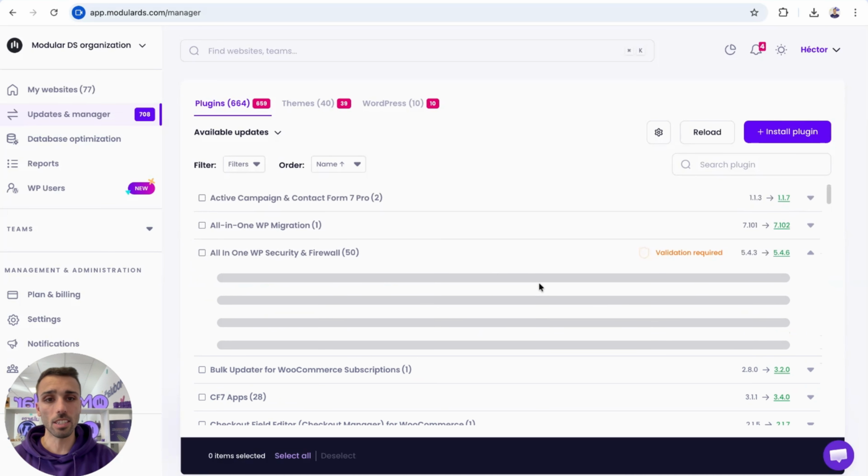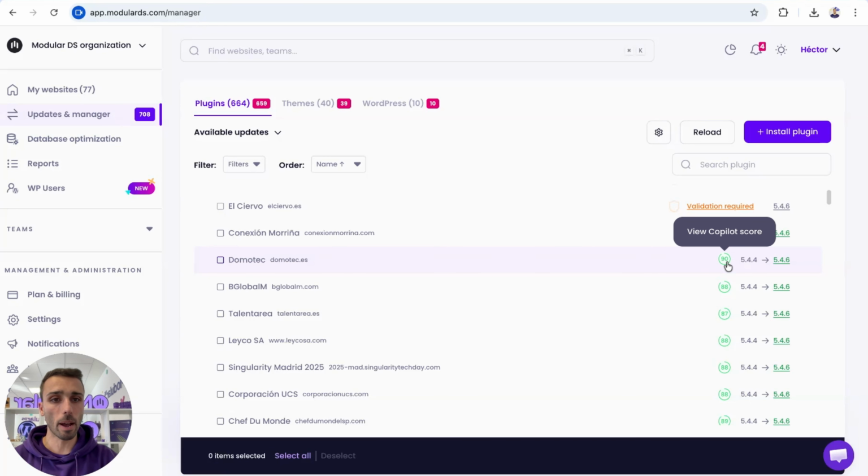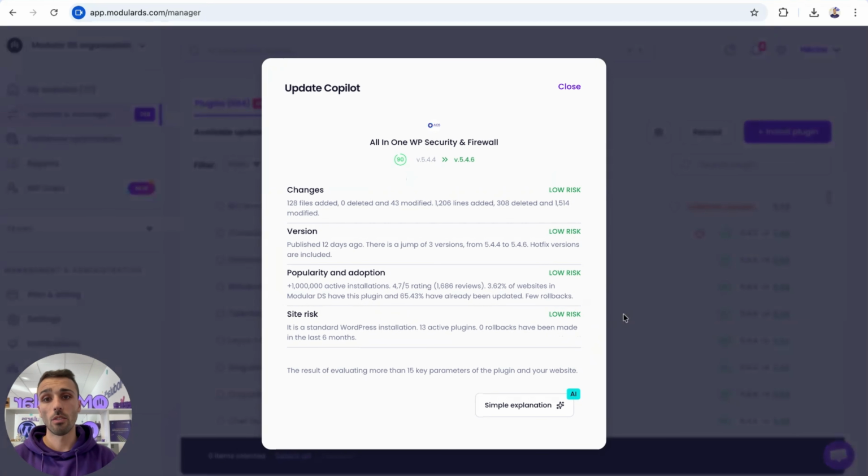Also, what I mentioned before is what we call the update Copilot, which is basically a score from 0 to 100 that tells us how likely a plugin update is to break our site. As we can see here, it has a high score of 90, all in green, low risk. There should be no problem with this update.